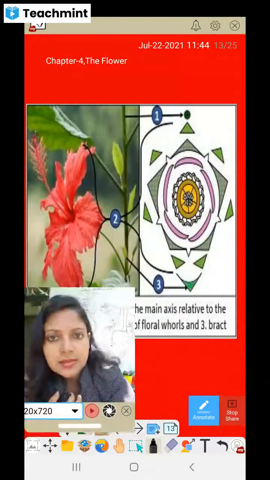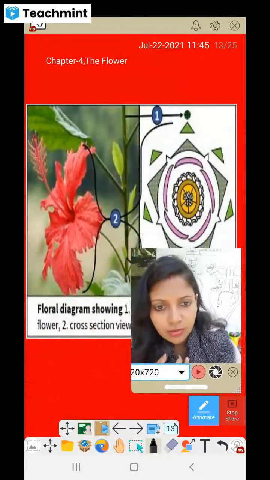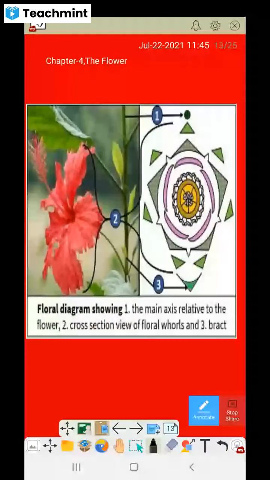And this is something different, a floral diagram showing the main axis relative to the flower. When you study in graduation, you will get a lot of diagram work. Whenever you identify a flower, you have to draw this. This is a floral diagram.